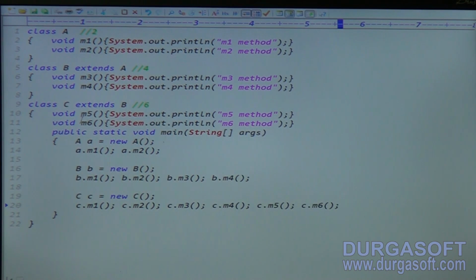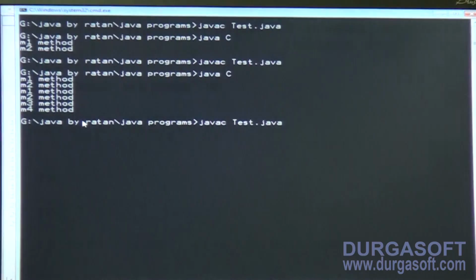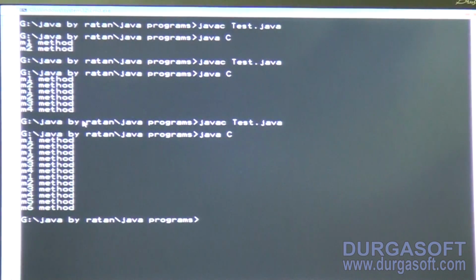So I already told you one point. Generally, in a parent and child relationship, it is always recommended to create the object of the child class, because by using the child class object, it is possible to access both the parent class and the child class members. So clear? Good. Up to now we discussed different types of inheritance and how we achieved inheritance.